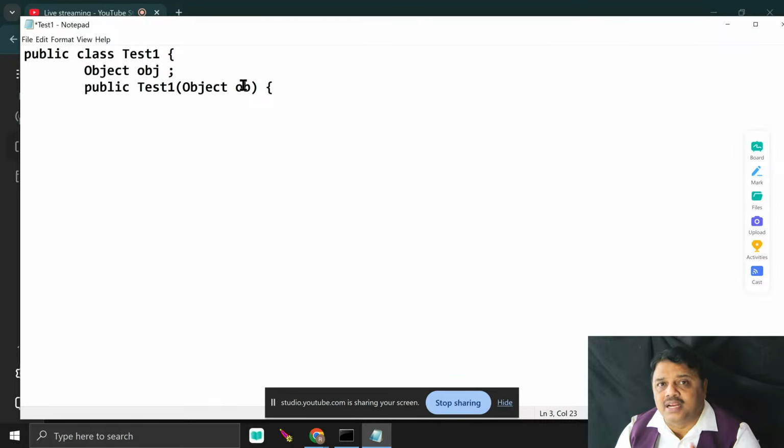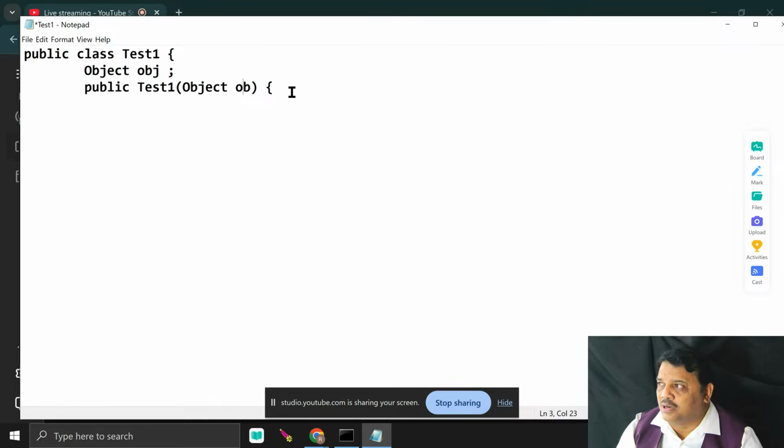You try to understand what is a reference and what is an object. That is the big difference from C++. If I write Object obj, then it is an object in C++. But in Java, it is not an object. It is called a reference, because when I declare a variable of class type, it is called a reference. Now here the parameter of the constructor is also a reference of the class.